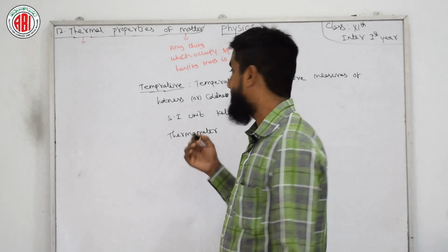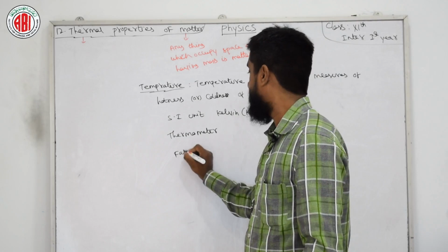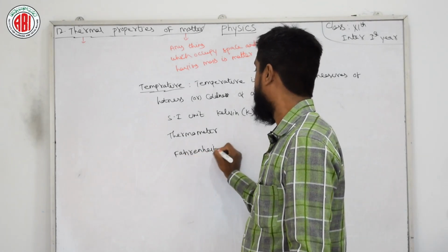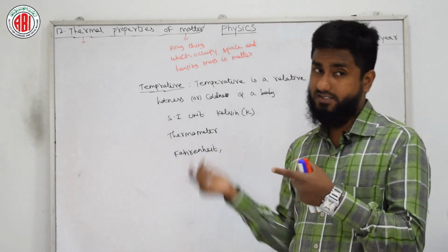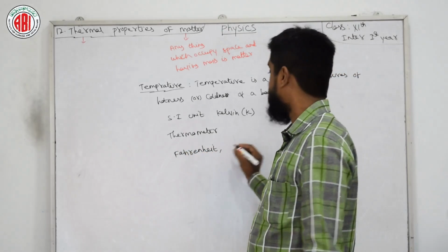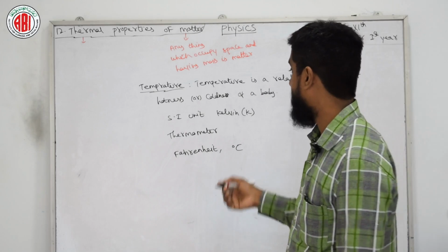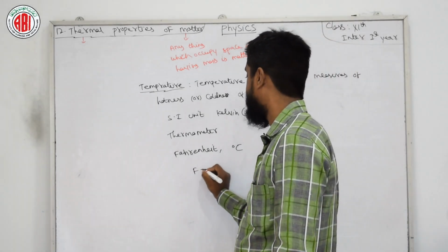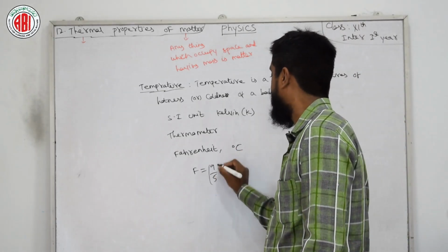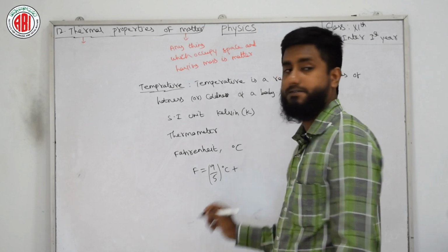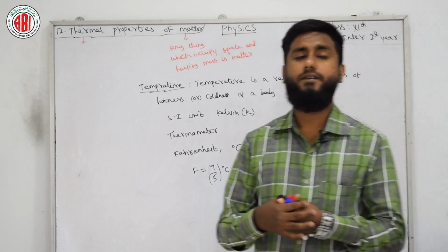We have a few more units related to temperature, like Fahrenheit and degrees Celsius. These are the things related to temperature. And we have one relation between Fahrenheit and degrees Celsius: F is equal to 9/5 into degrees plus 32. So this is all about temperature, you can remember it easily.